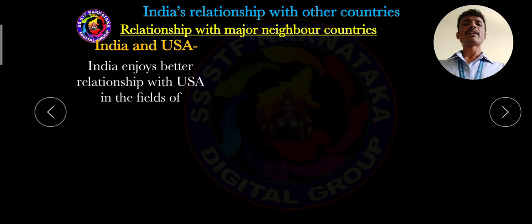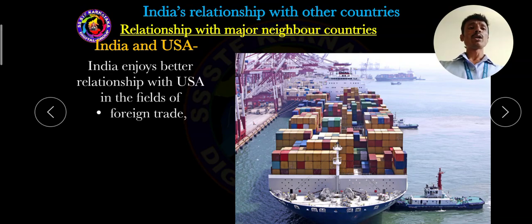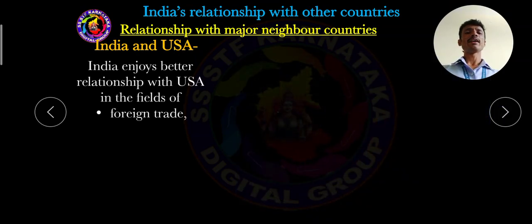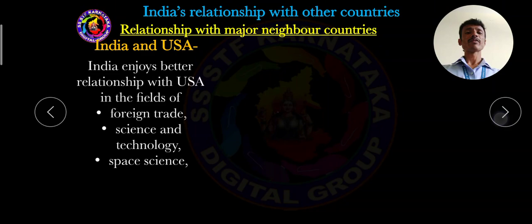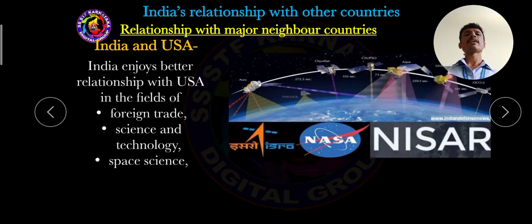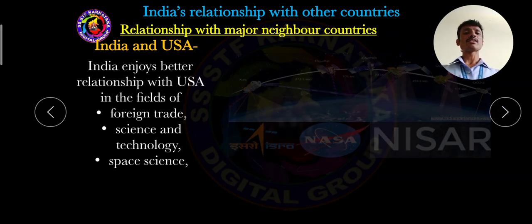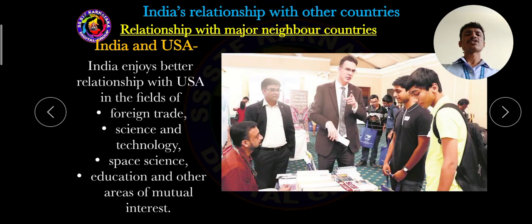And India enjoys a better relationship with USA in some important fields. India always enjoys some important facilities in the field of foreign trade. Then science and technology, exchanging science and technology from India to America and America to India. Space science, which means study and research of the universe and space. And education and other areas of mutual interest.